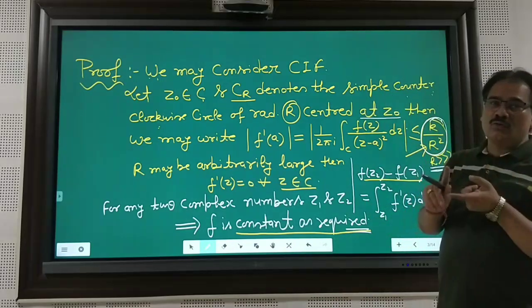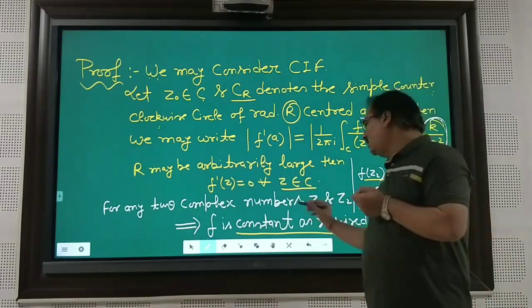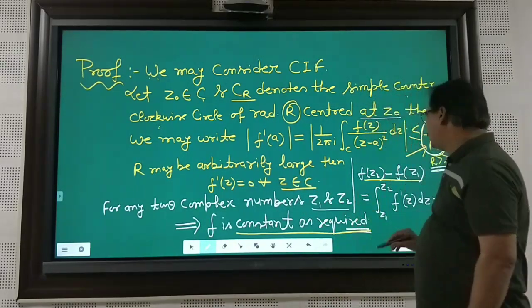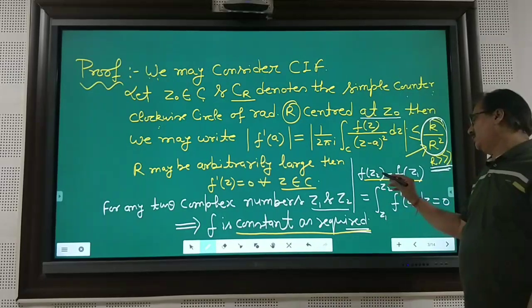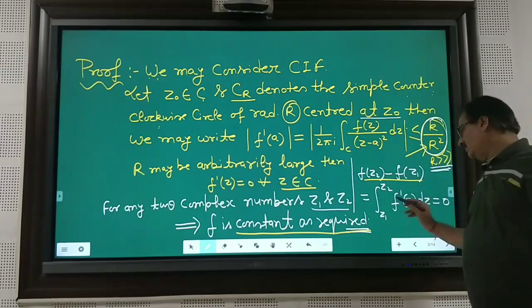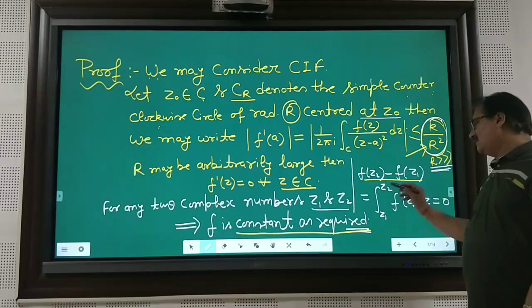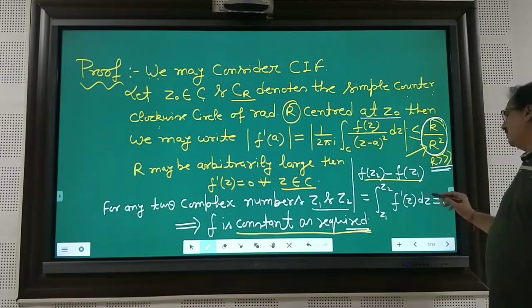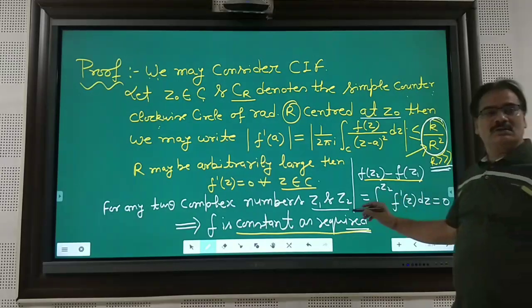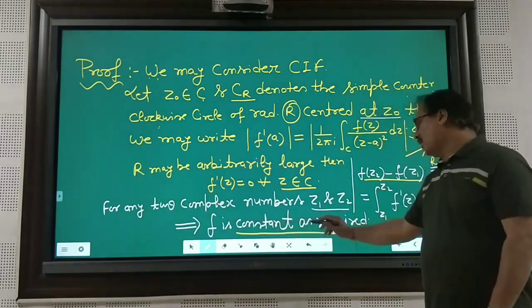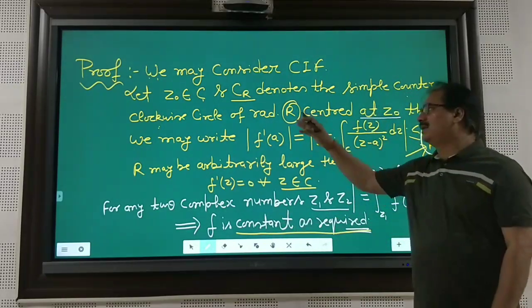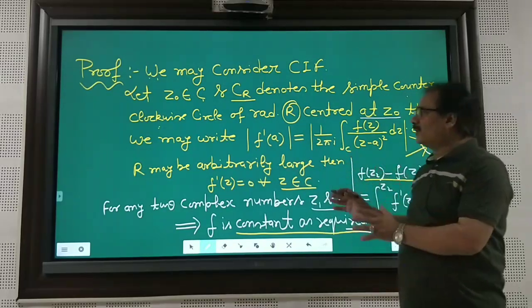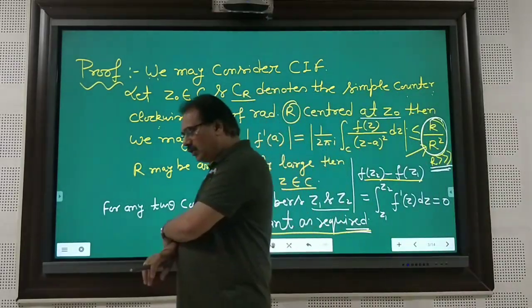If you consider any two complex numbers z1 and z2, you may write f(z2) minus f(z1) as the integral from z1 to z2 of f dash(z) dz, which must be equal to 0. This implies that f is constant, as required in the statement. This completes the proof of Liouville's theorem.